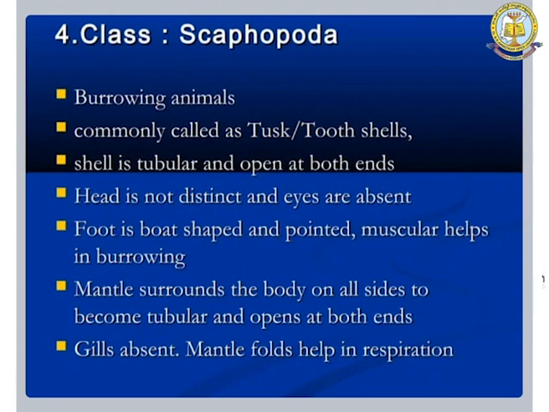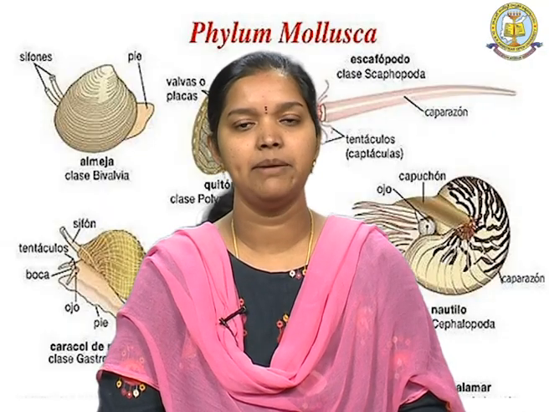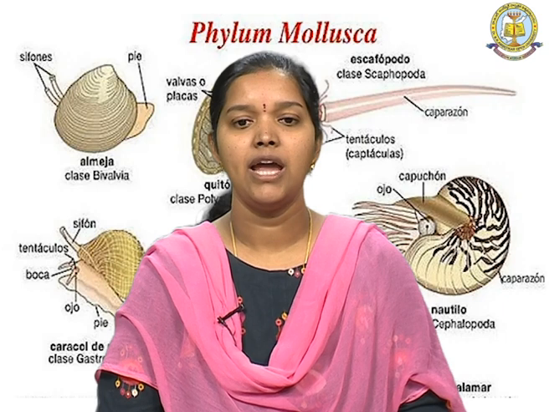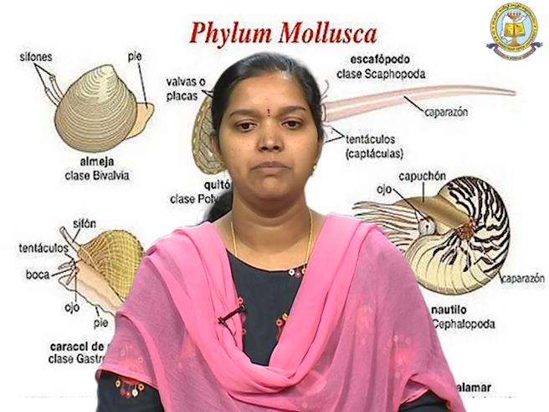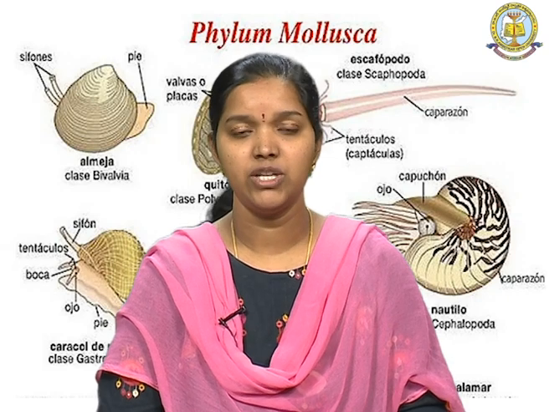And the next class is Scaphopoda, which are burrowing animals, commonly called tusk or tooth shells. The shell is tubular and open at both ends, the head is not distinct, and eyes are completely absent. The foot is boat shaped, pointed and muscular in nature, which helps in burrowing.